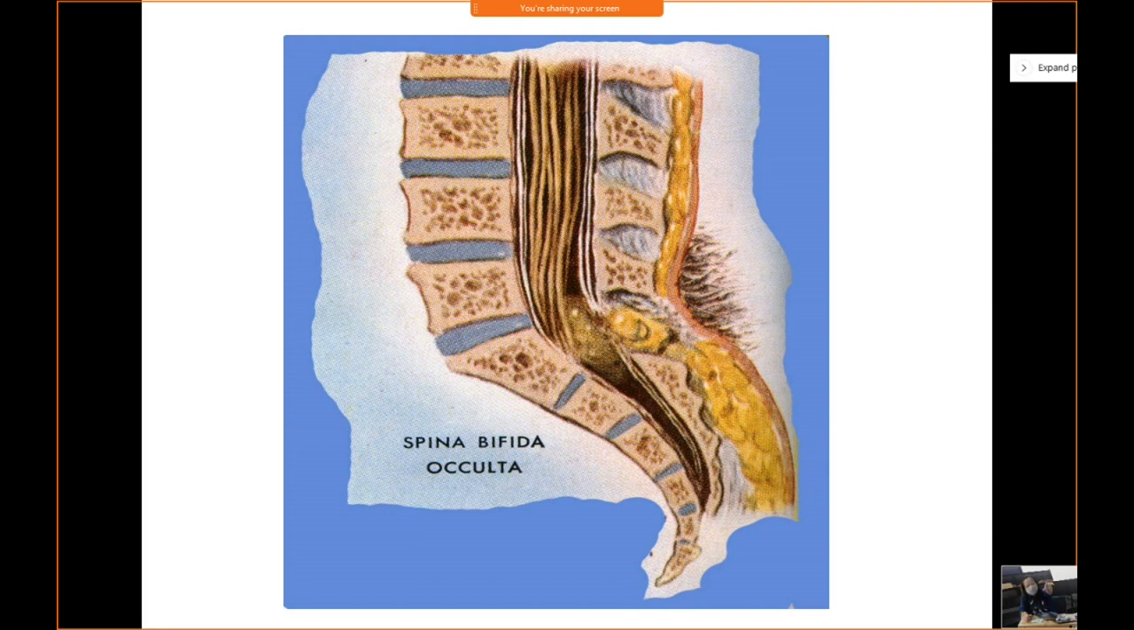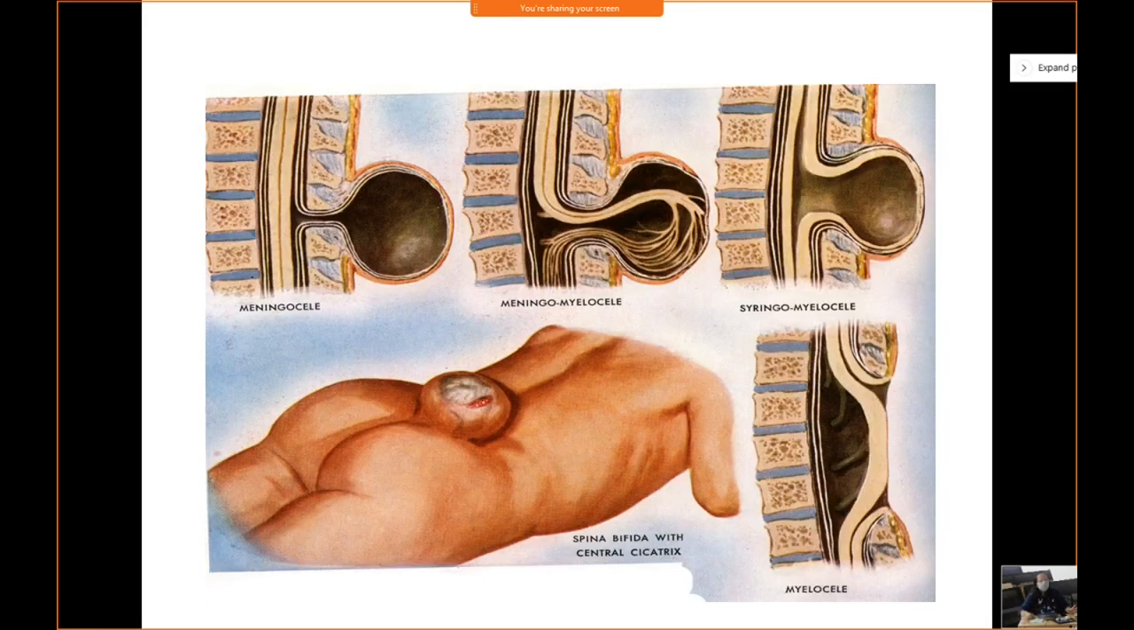And the defect is covered by a patch of hair. Now usually all these neural tube defects affecting the spinal region are most commonly seen in the lumbosacral region, right? So spina bifida occulta, these people are normal, they don't present any kind of disability. Okay. So here you can see the picture, meningocele.